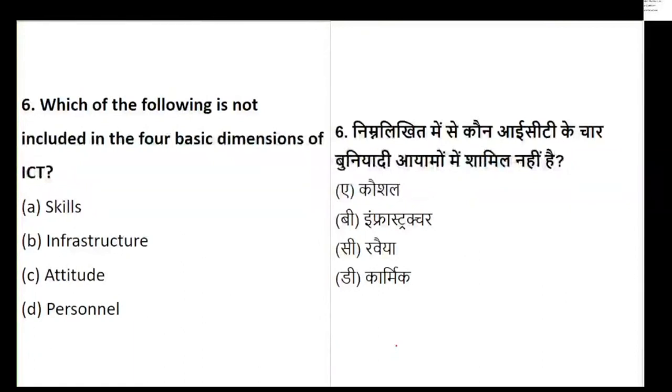Whether it is skills, infrastructure, attitude, or personal. So we have 4 dimensions: skills, infrastructure, attitude, and personal. Which one does not play a role in the dimensions? Let's see how many of you are coming to the correct answer.